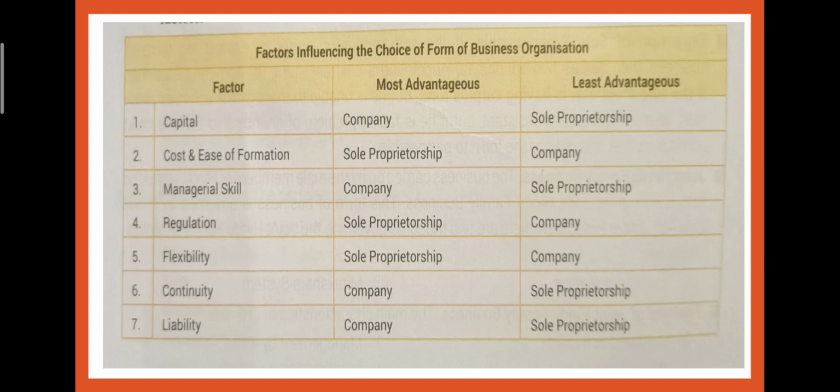Then is continuity. If you want to continue a business at any cost, it is company, and if continuity doesn't matter, then you should go for the sole proprietorship business. Then last is liability. The company form of business is best suitable for liability because the liability of members is limited here, and if it doesn't matter to you, then you will go for the sole proprietorship.